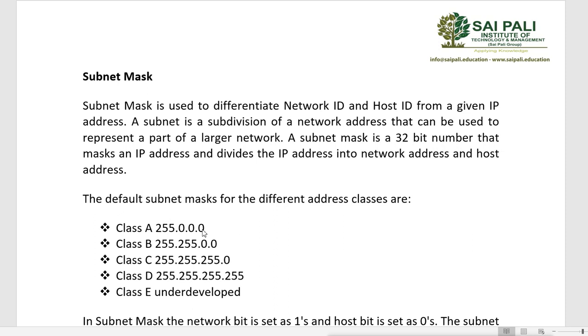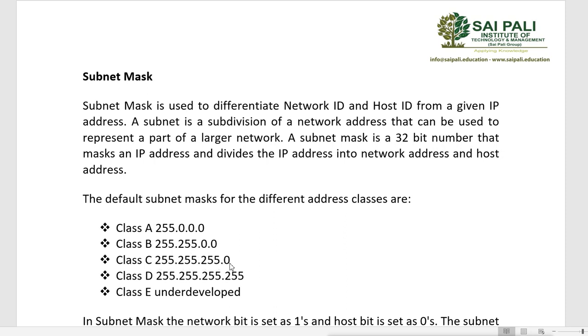In class B we know that the first 2 parts are the network part, so here it is 255.255. So first 2 parts are network ID and then the host ID is represented by 0.0. This is the host part. In class C you have 255.255.255.0.